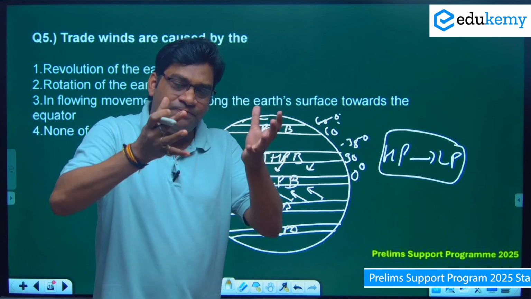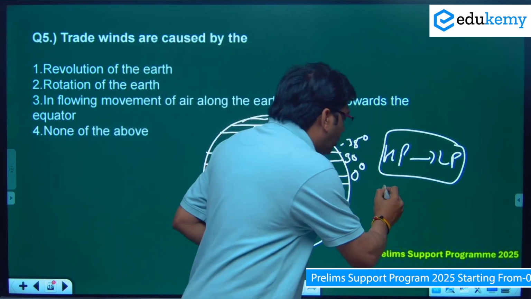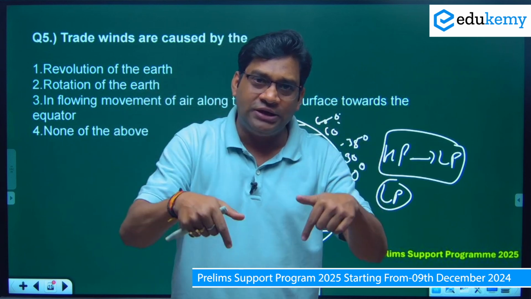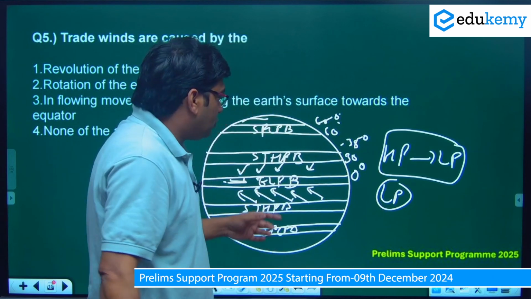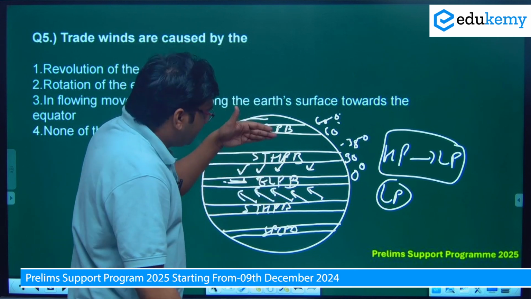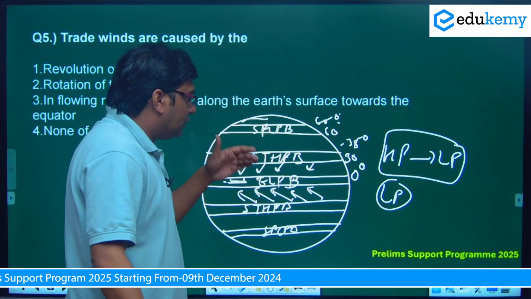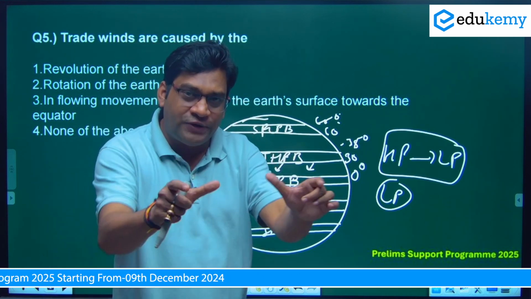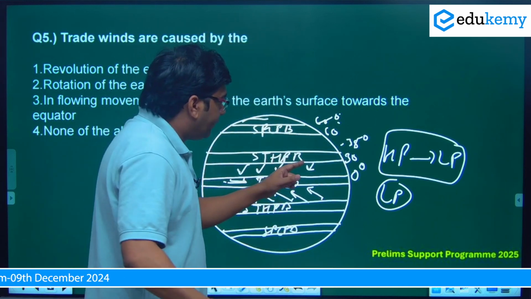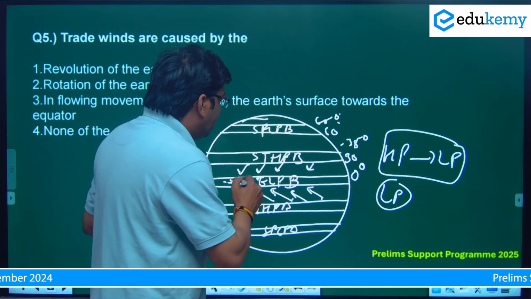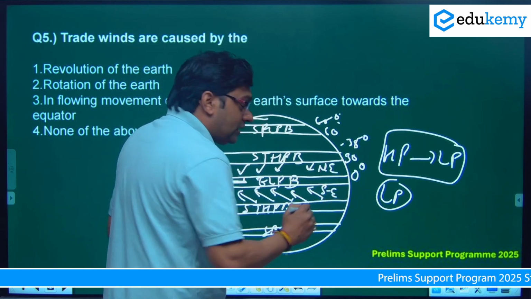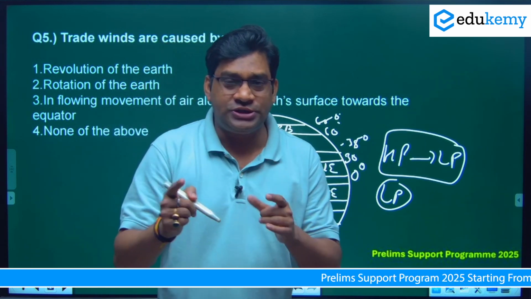Whenever warm air starts to rise, it creates a low pressure, and whenever air is sinking downward, it creates a high pressure. So here is the subtropical high pressure and here the equatorial low pressure. From the subtropical high pressure belt to the equatorial low pressure belt, one surface wind is blowing, and that wind is called trade wind. The direction is northeast trade wind in the northern hemisphere, and southeast trade wind in the southern hemisphere, because of the Coriolis force.